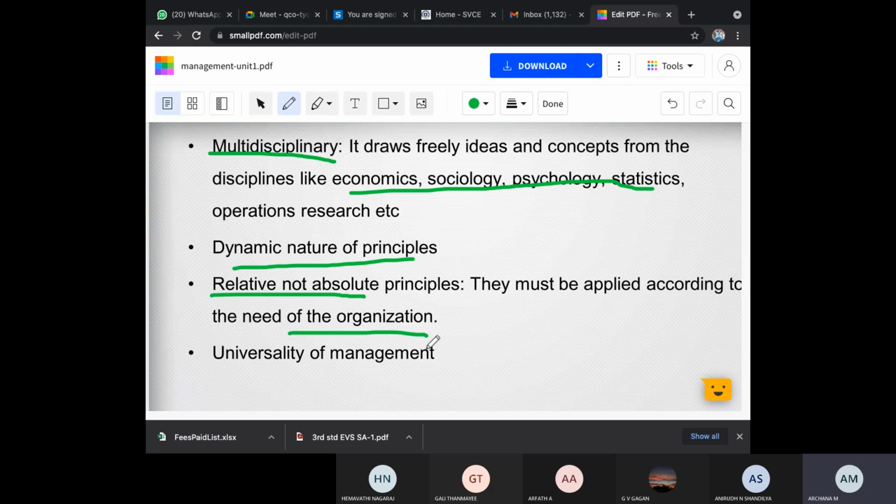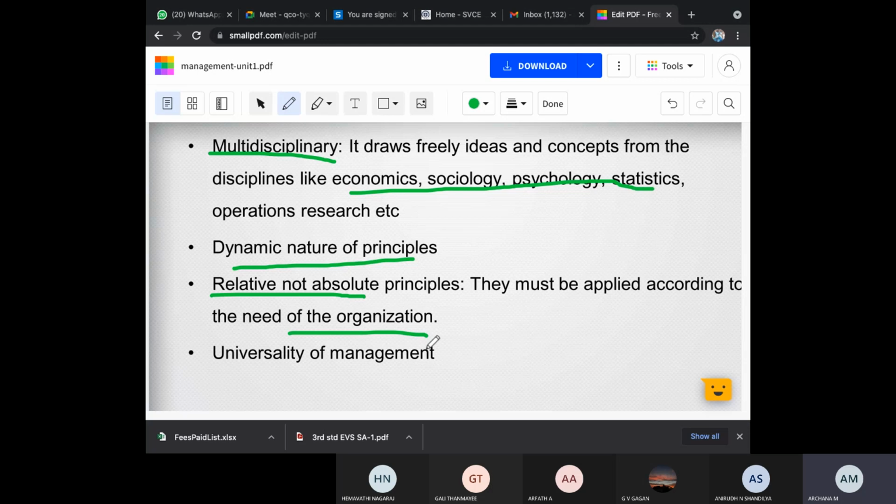It is not fixed. For example, when we take our organization, the principal will be the head. After that, the academic dean will come. After that, HODs will come. Then staff will come. Then you people will come. Like that, the organization is divided into different levels. Whatever the principal says, HODs have to follow that. Whatever he says, we people have to follow, and we will give that to you. That is the thing. Okay, it can be applied according to the need of the organization. That is our need. Whatever the principal tells, we people will follow that.